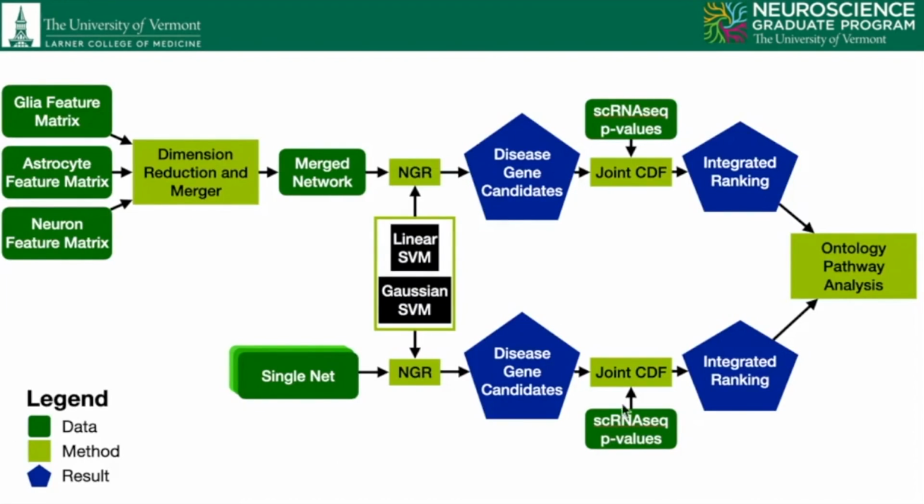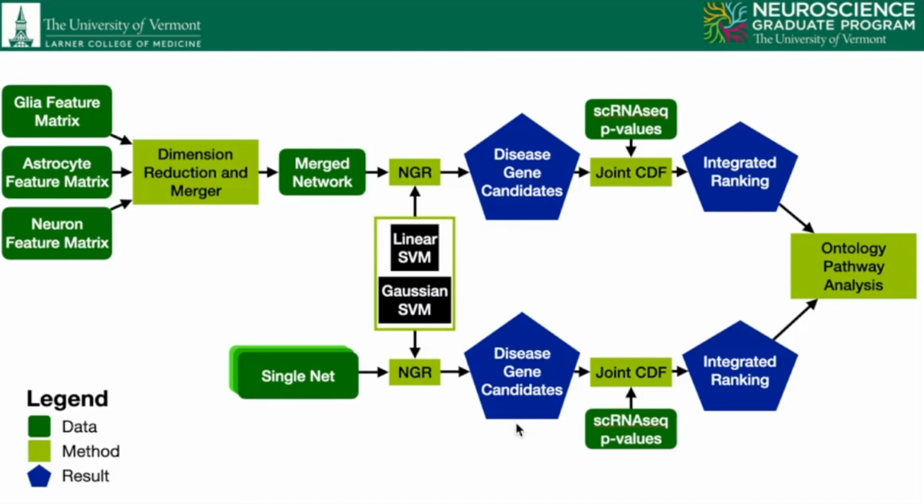We chose to work with the three brain cell type networks, as these are the lowest functional unit of brain tissue and where the genetic and molecular dysfunction manifests. We processed our data through two parallel pipelines. First, the three cell type networks were dimension reduced and merged together, then processed through our NGR pipeline to get disease gene candidates. For the single network analysis, each individual network was processed through our NGR pipeline to yield disease